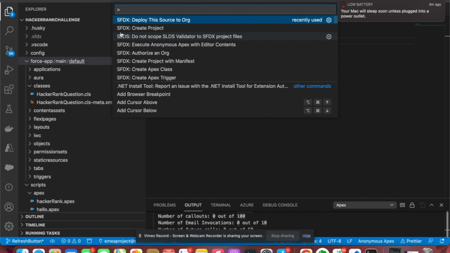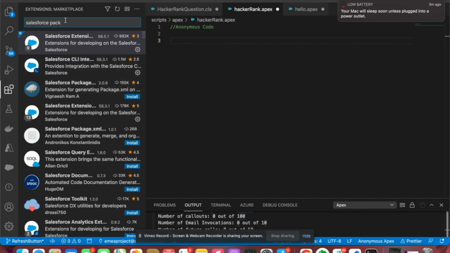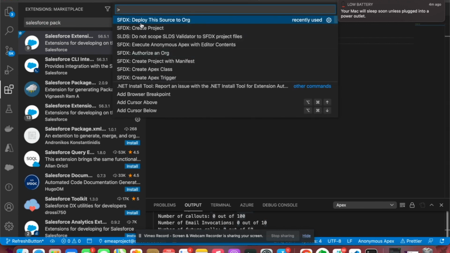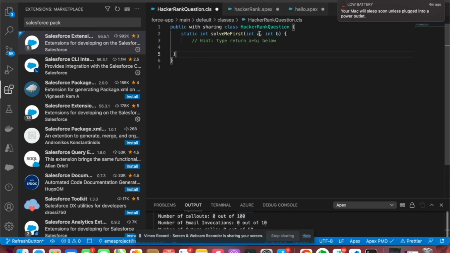Another thing: if you do not see the SFDX option, you need to go to Extensions and type Salesforce Extension Pack, and make sure that you have installed it, because the Salesforce CLI is included in this Salesforce package. This CLI provides this option, right? That's a really important thing, just make sure to have it. So, okay, let's get started.